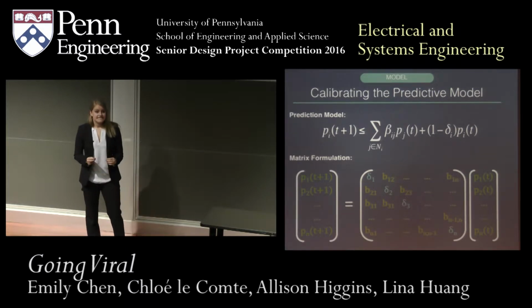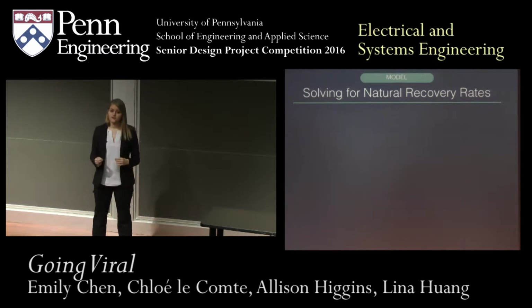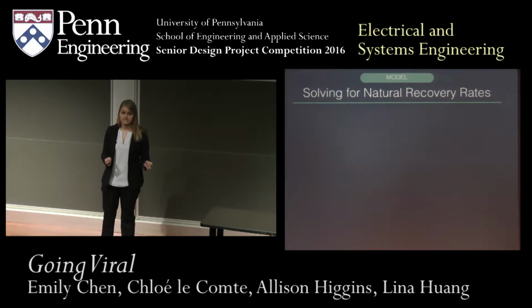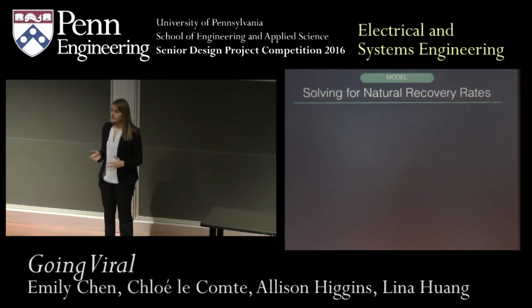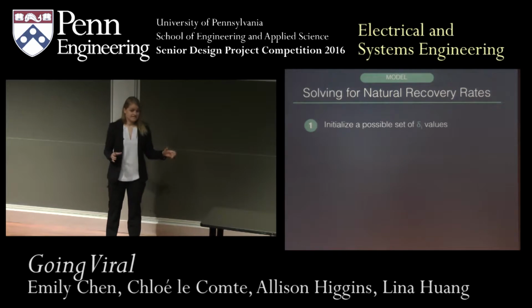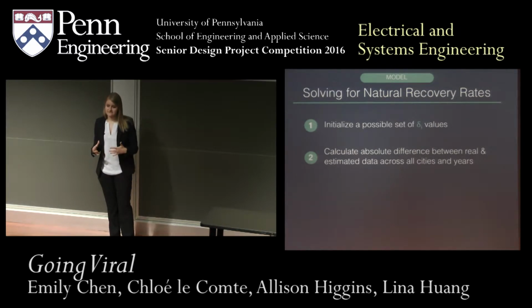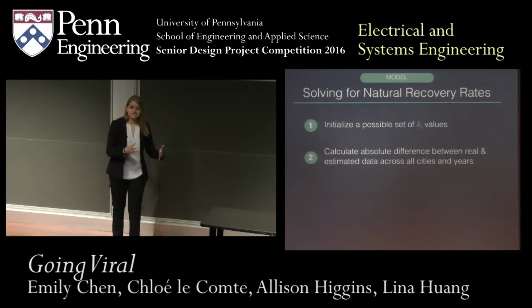So we decided to take it a step further and wrote an optimization algorithm that would iteratively solve for the best natural recovery rates for each city. So the way this algorithm works is that we look across all possible sets of delta values. And for each city, across all time steps, across all cities and all years, we calculated the predicted portions of populations infected that our model would give us at each time step.